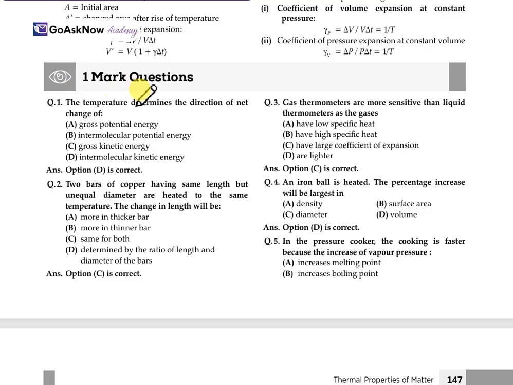Temperature determines the direction of net change of intermolecular kinetic energy. Gas thermometers are more sensitive than liquid thermometers, as gases have a large coefficient of expansion. That's why they are more sensitive, we can say.